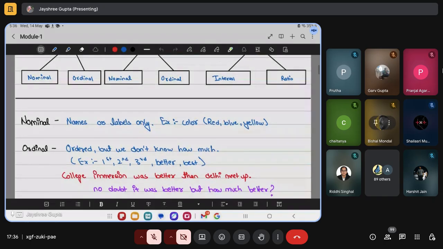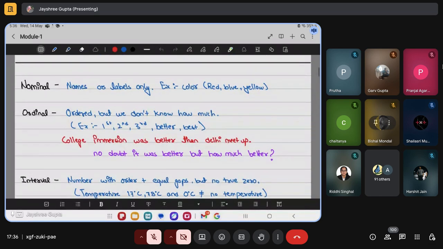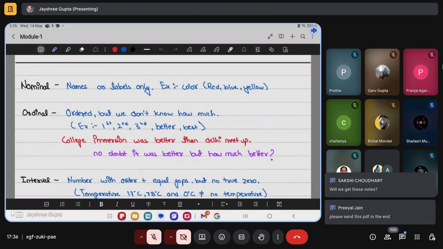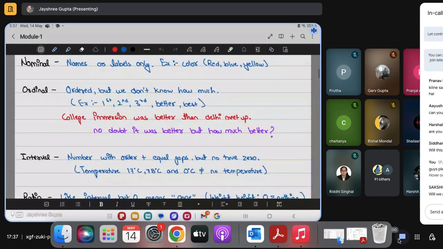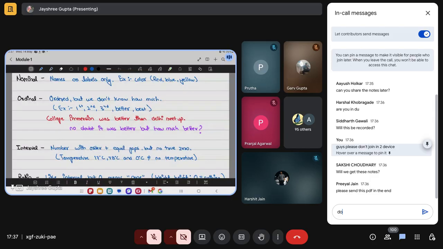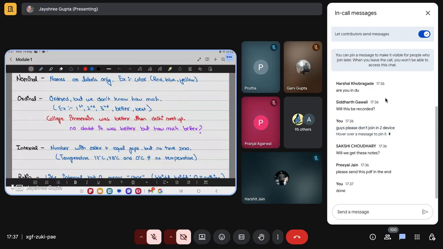Moving forward, what are nominal, ordinal, interval, and ratio? Nominal is names or labels only. It's like color: a red color, blue color, yellow color, or which state a student is from. There is no order of the things, and no relation, so you can't say which one is better than another one. Okay, perfect.